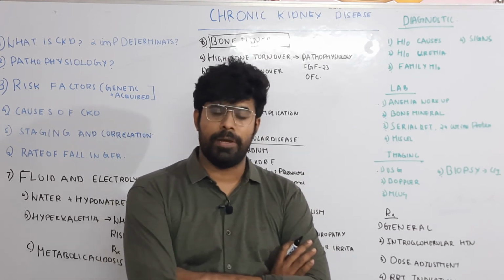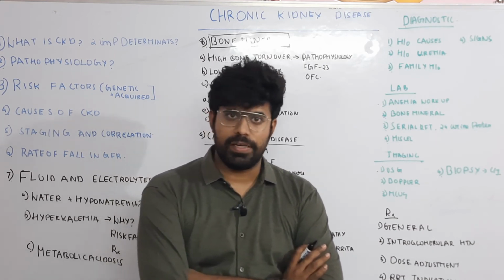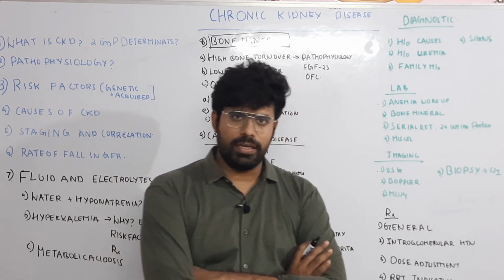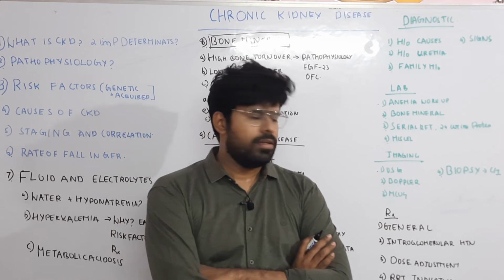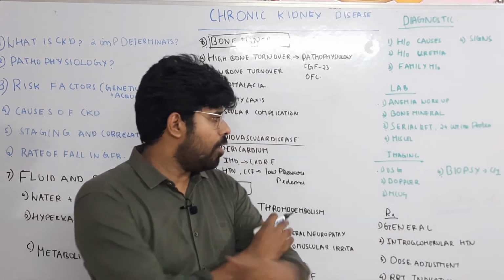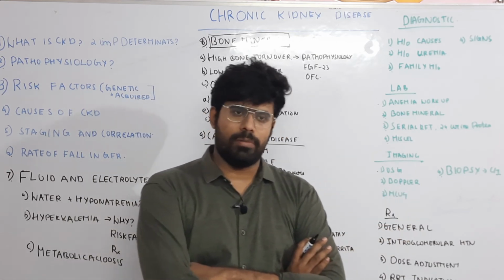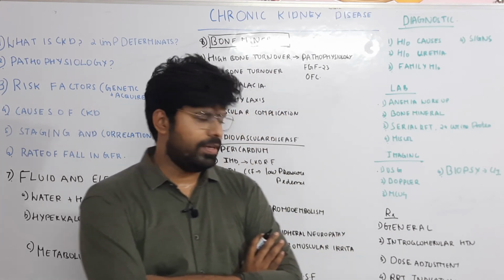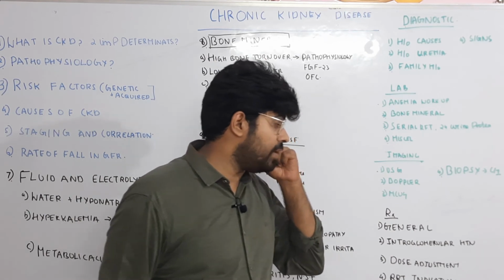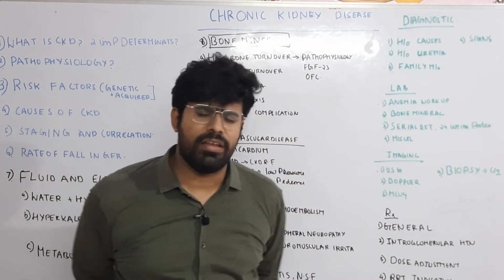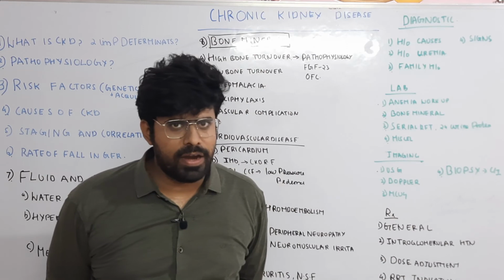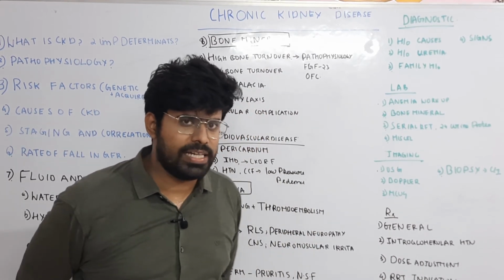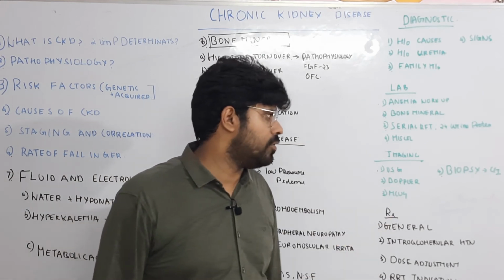Asymmetric kidneys, the number of kidneys, the position of kidneys, everything can be picked up in ultrasound. If the patient is having asymmetric kidneys and you suspect vascular disease, you can go for renal Doppler. Renal arterial and venous Doppler can be done to identify any vascular obstructive lesions. If you suspect reflux nephropathy, if the patient had multiple urinary tract infections in childhood, and the ultrasound shows a unilateral shrunken kidney with polar calcification, go for a micturating cystourethrogram.